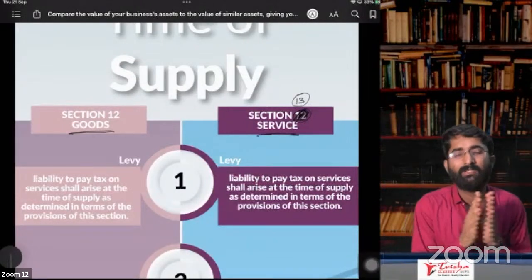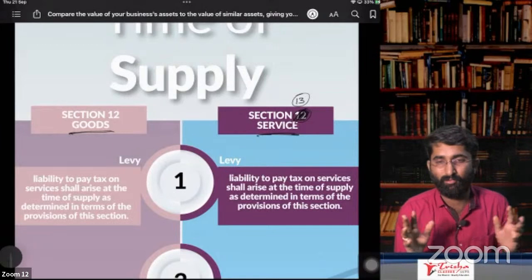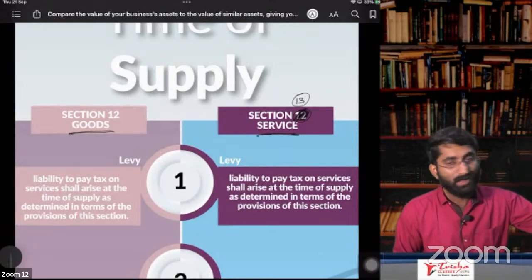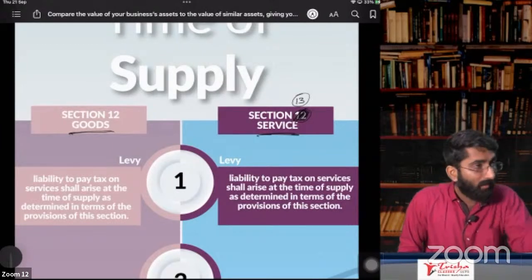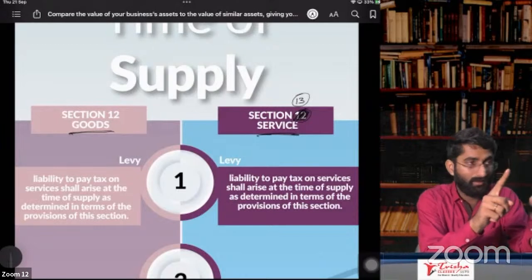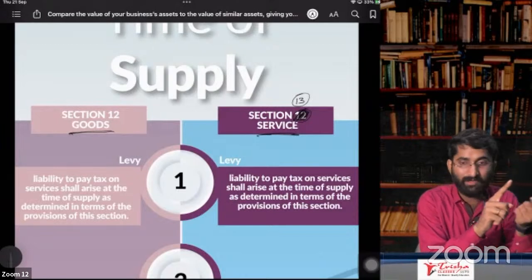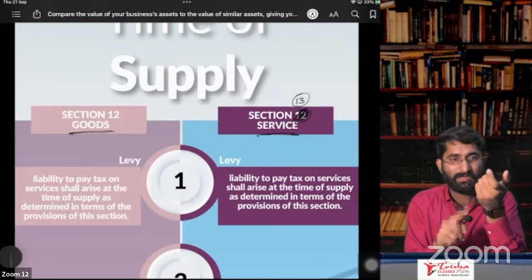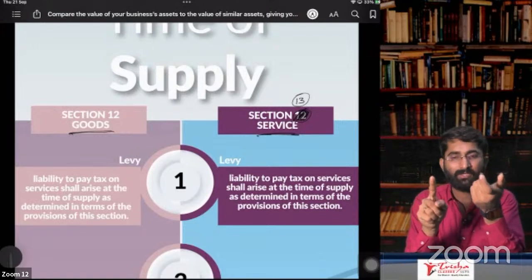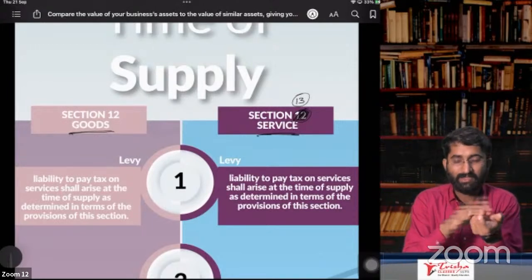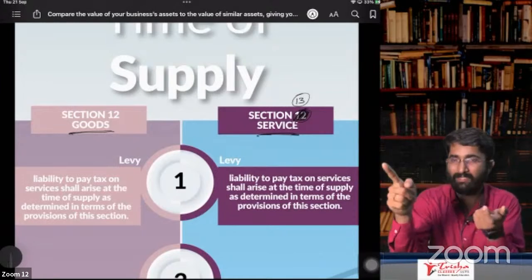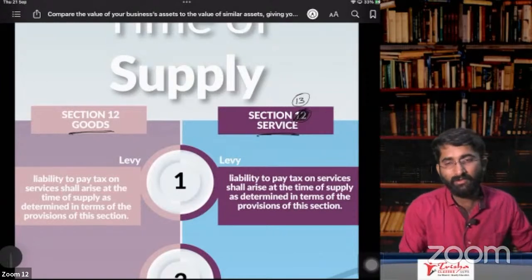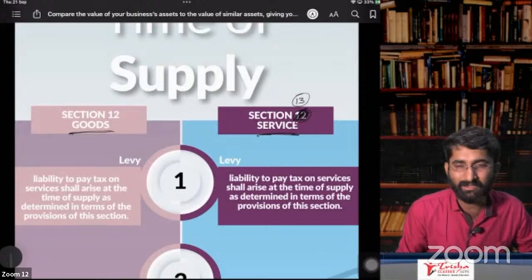See, what we have discussed so far in the last 2 days, starting from when I have to pay the GST: if it is goods, supply is applicable. If it is not goods, then check whether it is service. If it is service, then supply is applicable. If it is not service, then it is not under GST.